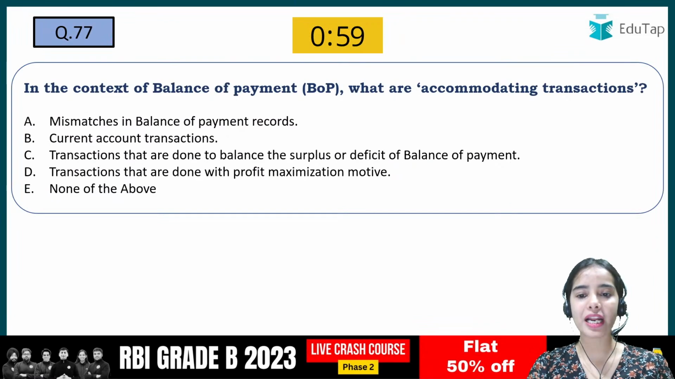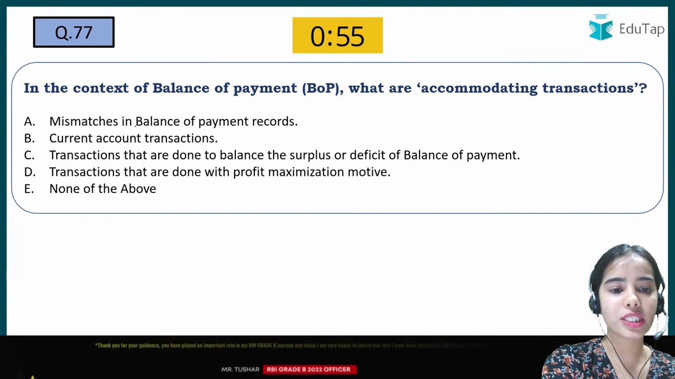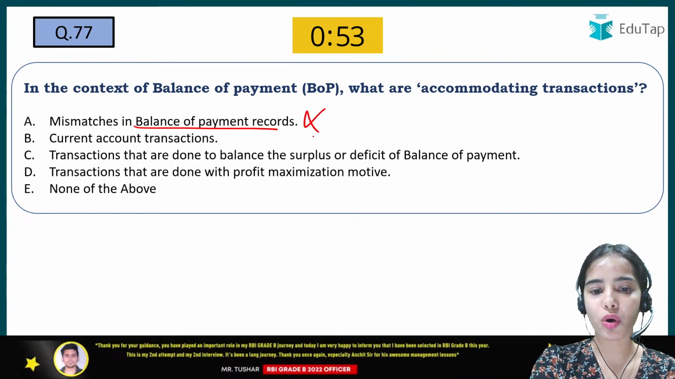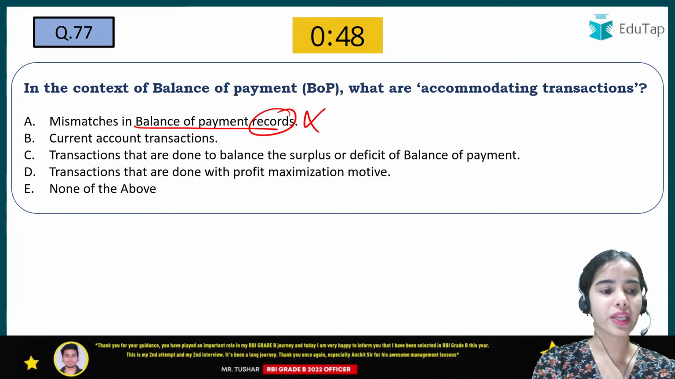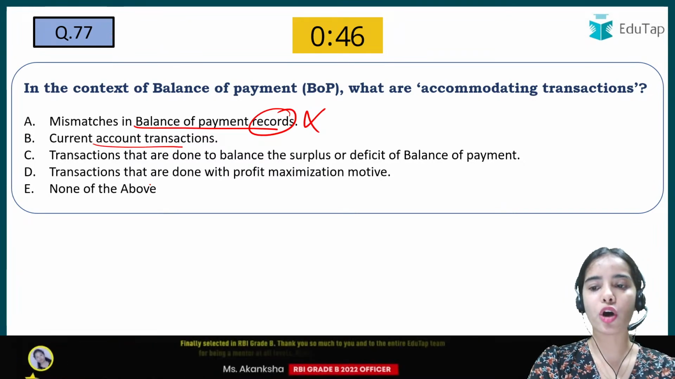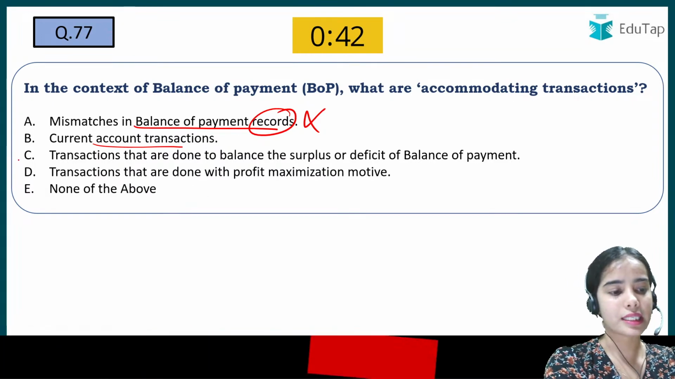In the context of balance of payment, what are accommodating transactions? So, mismatches in the balance of payment records. It is wrong. It is accommodating transactions, not records we are talking about. Okay. Current account transactions, no. Accommodating transactions are not current account transactions. Transactions, yes, I'm getting the correct answer.